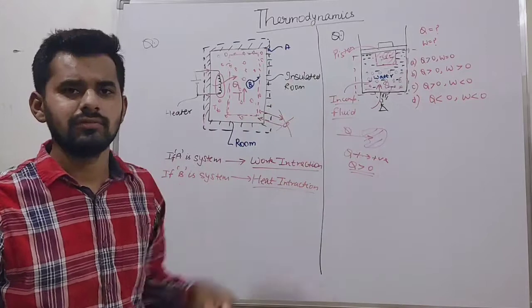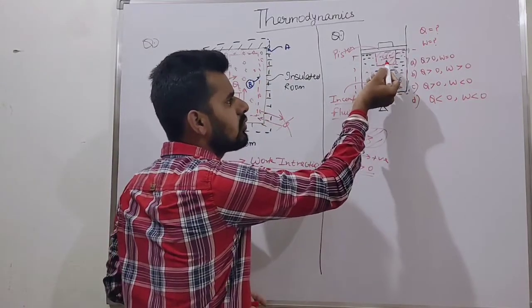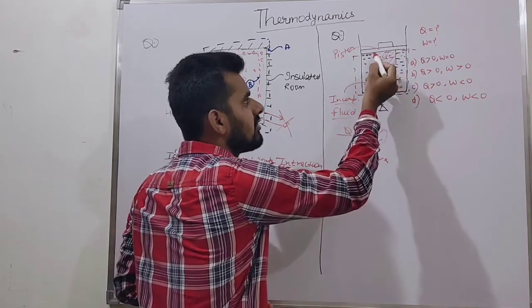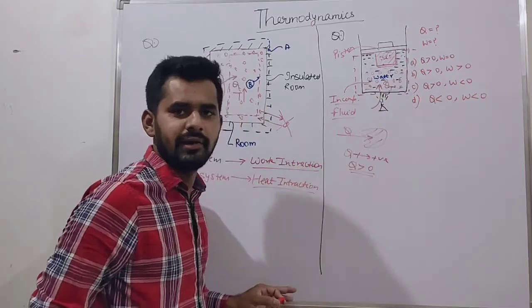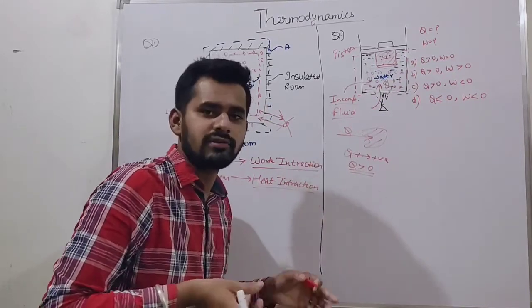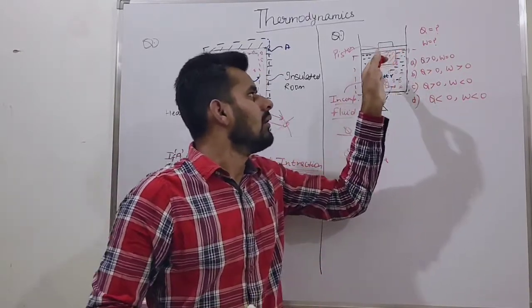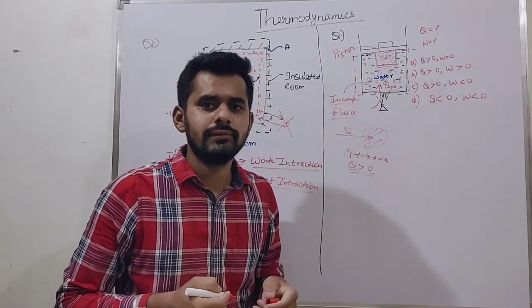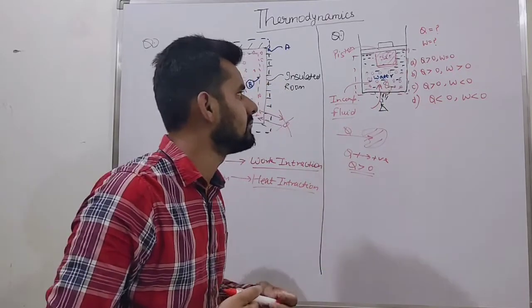Now what will happen with work interaction? When we give heat to the system, there is a portion of ice. Ice starts melting when heat is added to the system. So friends, what is the density of ice as compared to water?